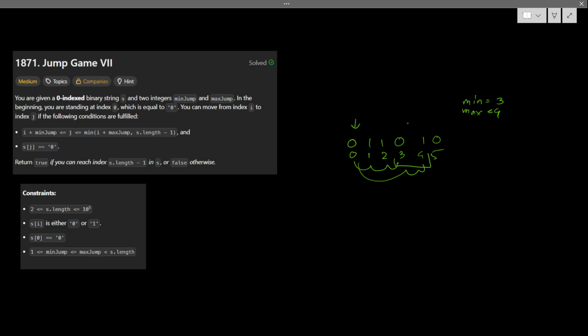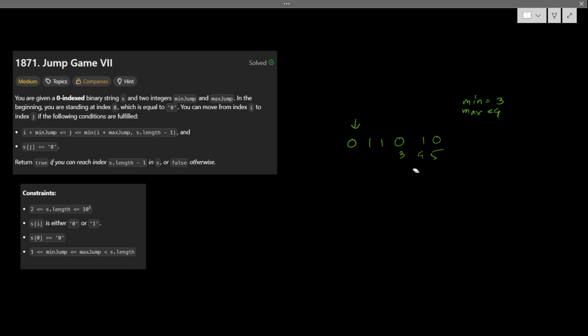And another condition is that s[j] should also be 0. I can jump 0 to 0, not any other index. We return true if we can reach the last index, which is length minus 1, or otherwise we return false.